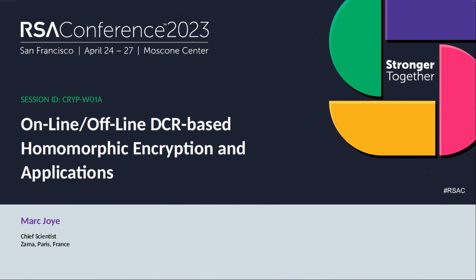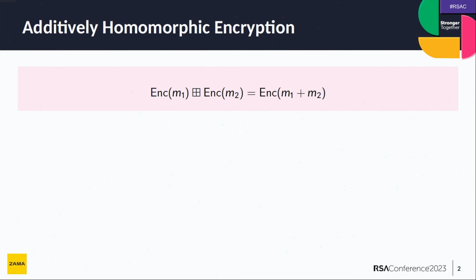So today the talk won't be on fully homomorphic encryption, but just homomorphic encryption. And more precisely, it will be on additively homomorphic encryption. Additive homomorphic encryption means that if I give you two encryptions, the encryption of M1 and the encryption of M2, then anyone can compute the encryption of M1 plus M2.